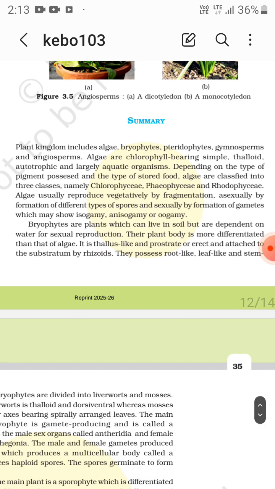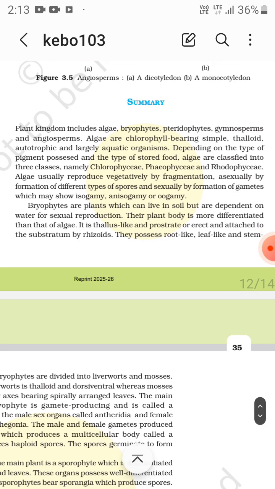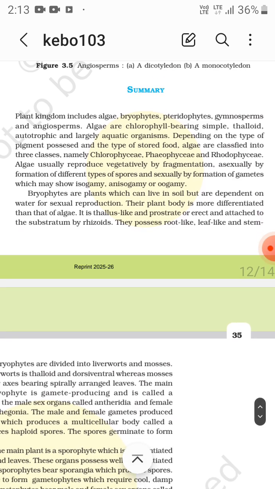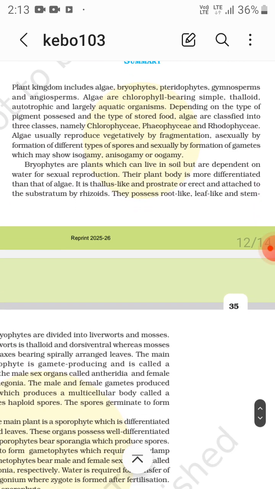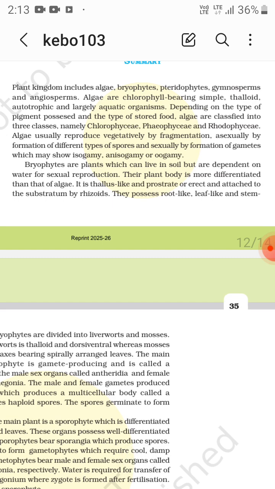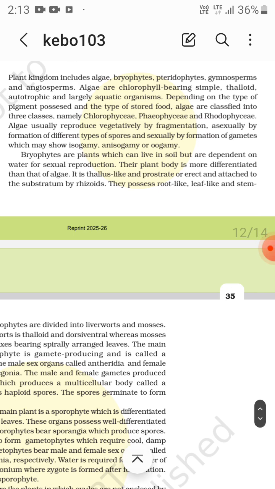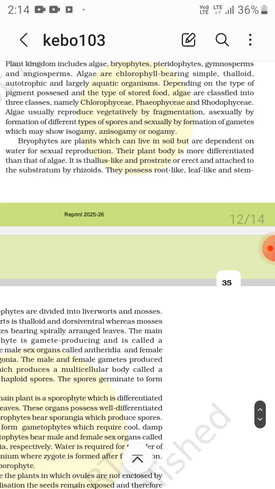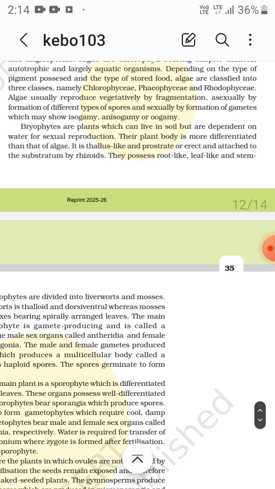Bryophytes are plants which can live in soil but are dependent on water for sexual reproduction. Their plant body is more differentiated than that of algae. It is thallus-like, prostrate or erect, and attached to the substratum by rhizoids. Rhizoids can be unicellular or multicellular: unicellular in liverworts and multicellular in mosses.